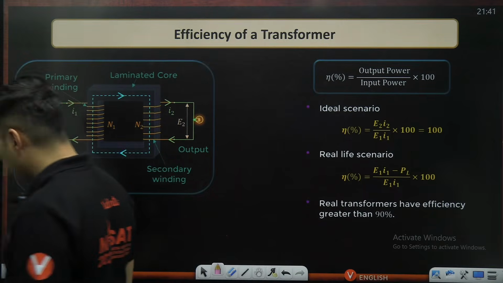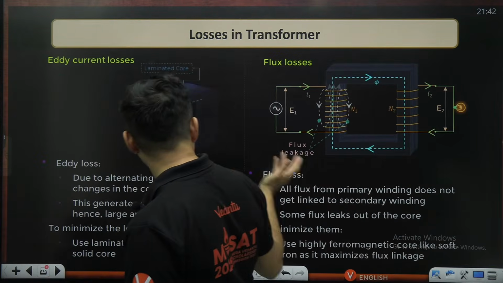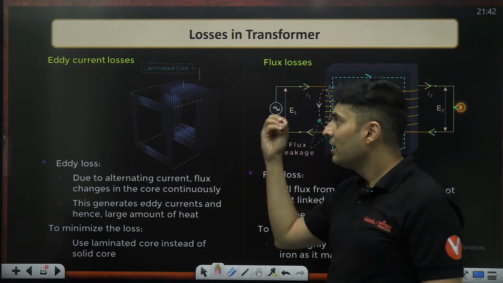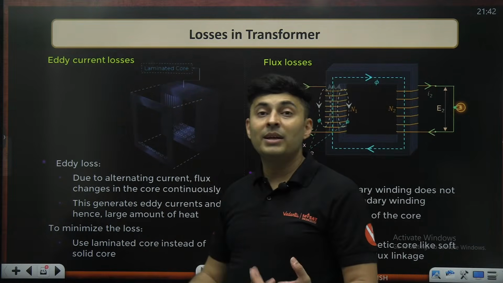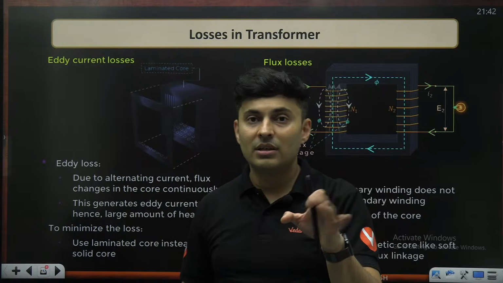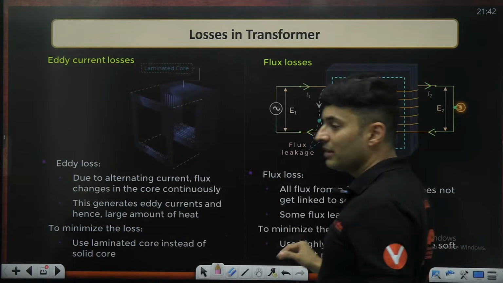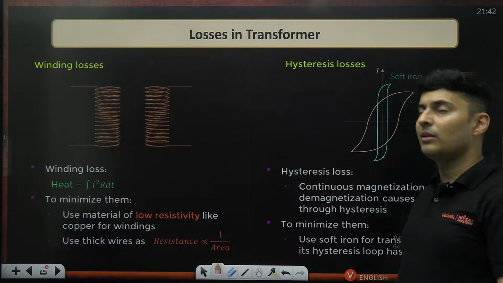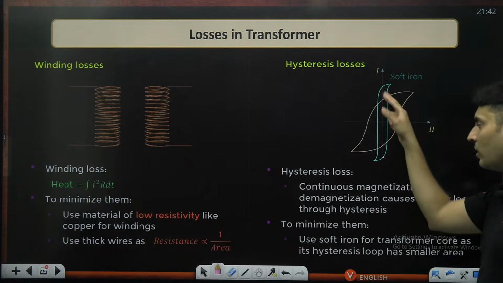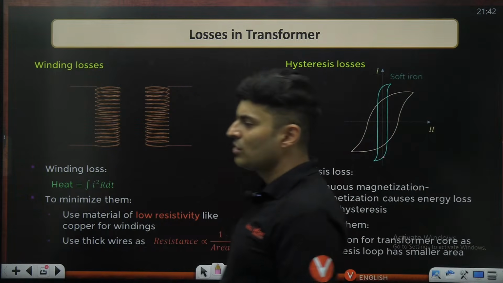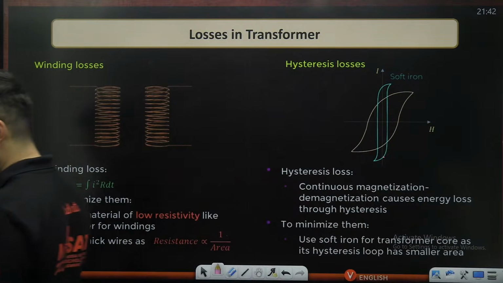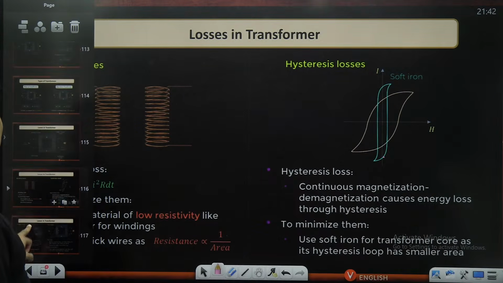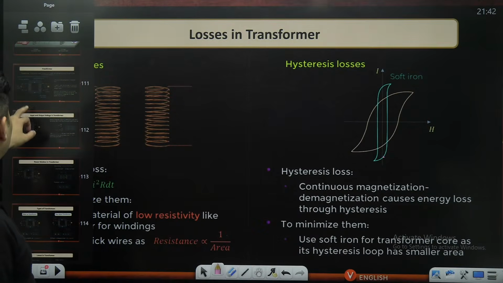Just now I mentioned, Lewis, even in a real transformer, even if you do all these things, some loss will be there. No, you can't reduce it to zero. You can't say laminating it will make eddy current zero. Eddy current will reduce. It will not become zero. Flux loss will reduce but not become zero. Winding loss will be there even in copper. Hysteresis will not become zero. It will still be there but less. So you can't get 100%. Okay, Lewis. Perfect.